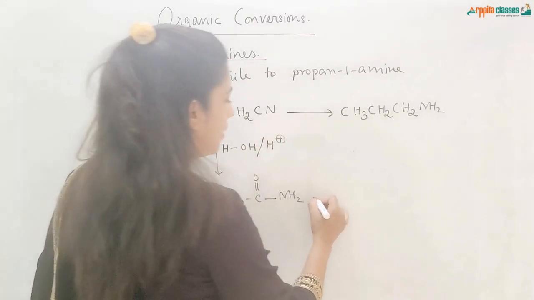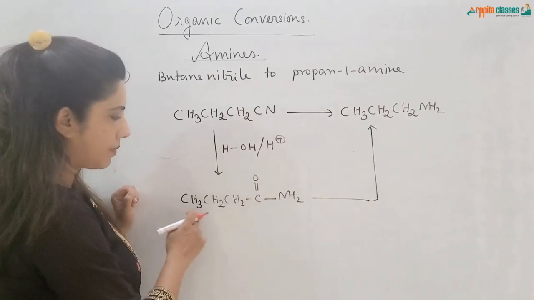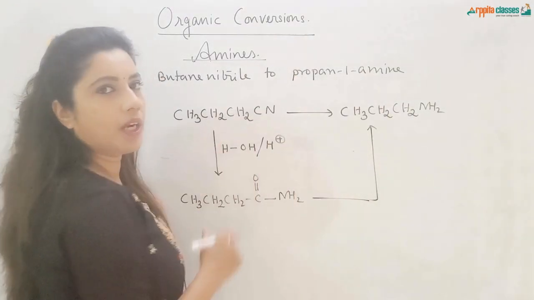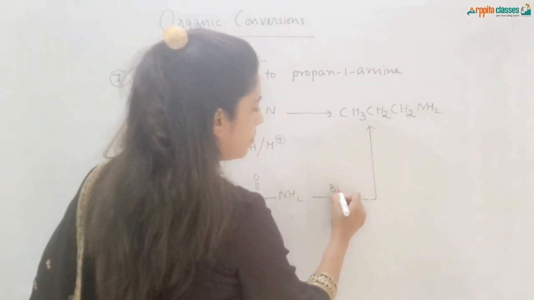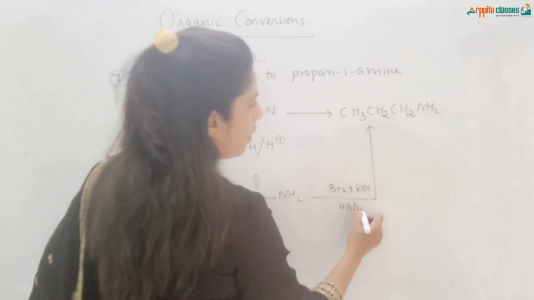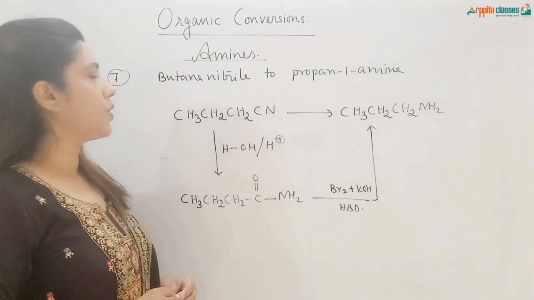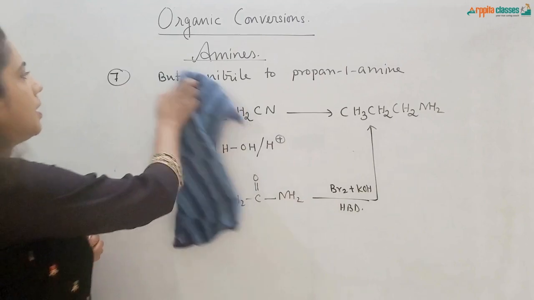Now from amide to amine, with 1 carbon atom less, you can see there are 4 carbon atoms here. We are getting an amine with 3 carbon atoms. Step down reaction, very well known, HBD. So that is bromine plus KOH, HBD reaction, and you get the amine. Okay, so this is your seventh conversion. Now conversion number 8.